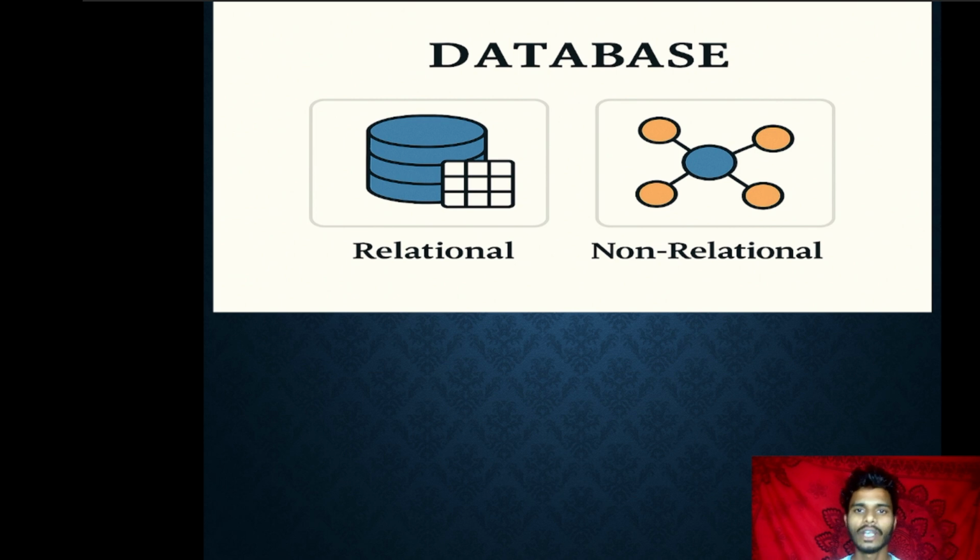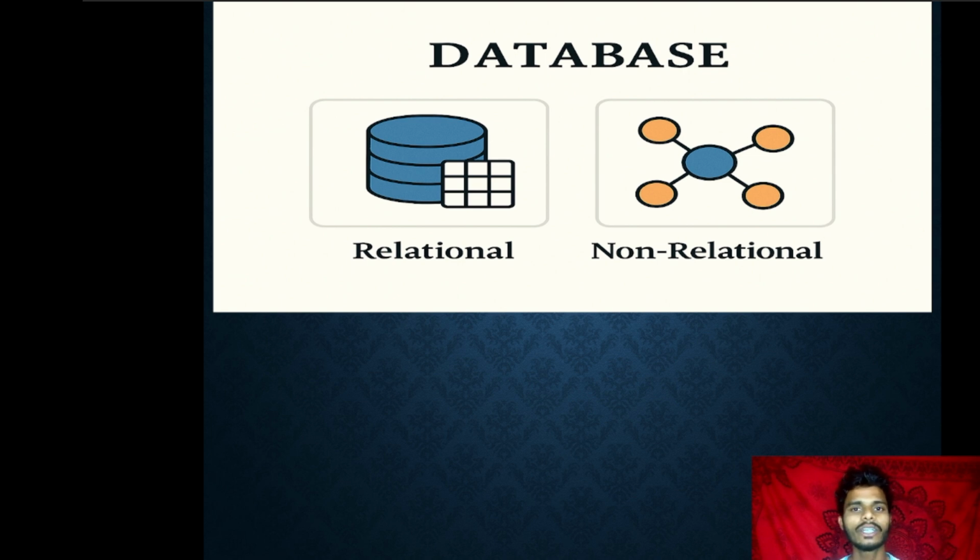That is called a relational database. A non-relational database is not related to each other. For example, your text messages, images, videos, and ratings all come under non-relational database.